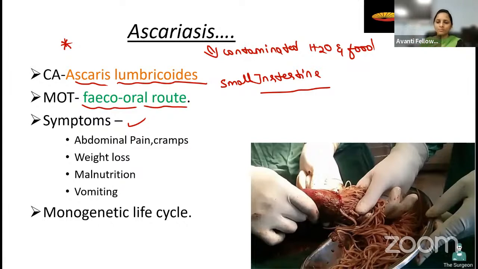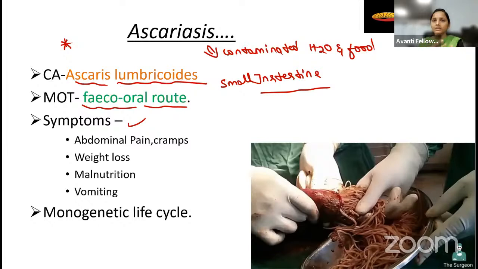So then what will happen? In the intestine, the whole life stage is completed. The growth takes place in the heart, lungs, and trachea, then finally it comes to the intestine and stays there.